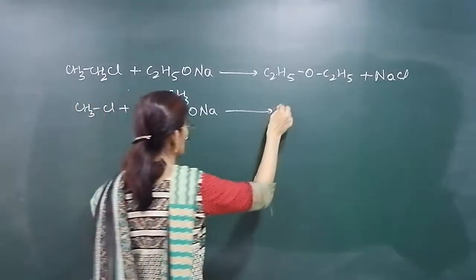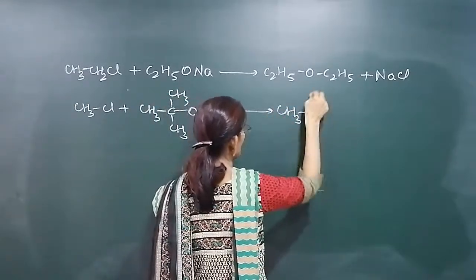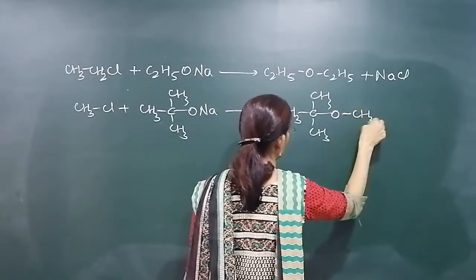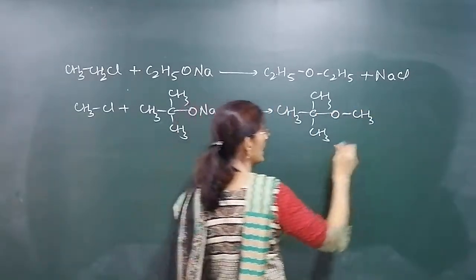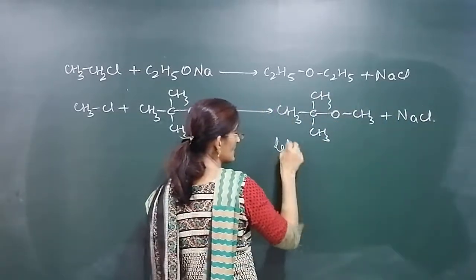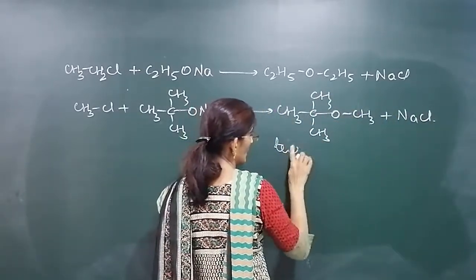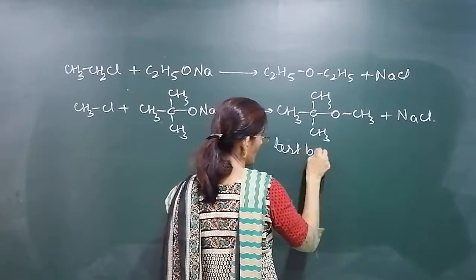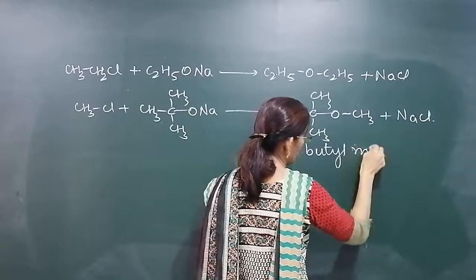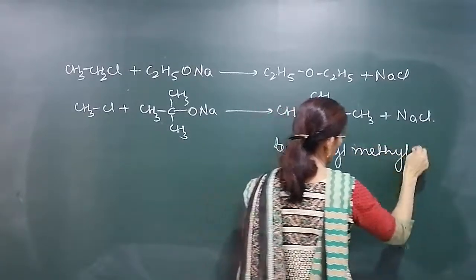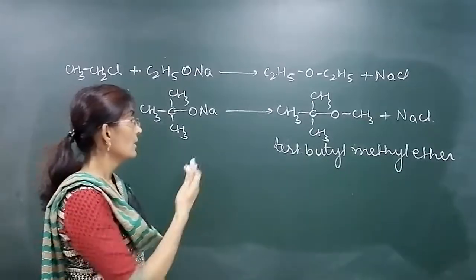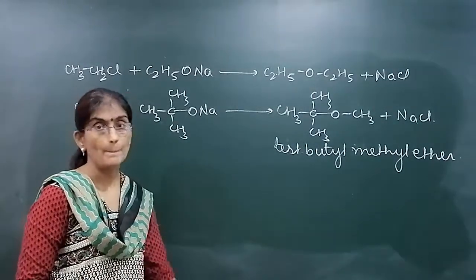This can be tertiary. Okay. So the product obtained is tertiary butyl methyl ether. NaBr or NaCl will be the byproduct. This is tert-butyl, tertiary butyl methyl ether. Okay. Unsymmetrical ether can be prepared.